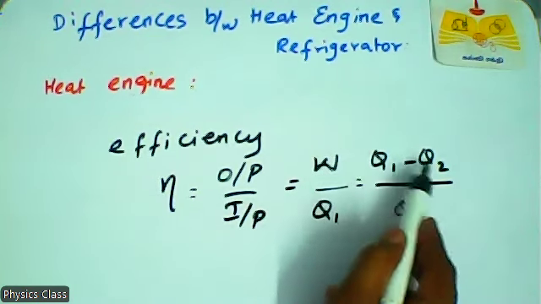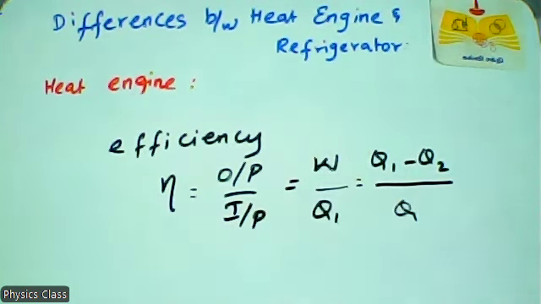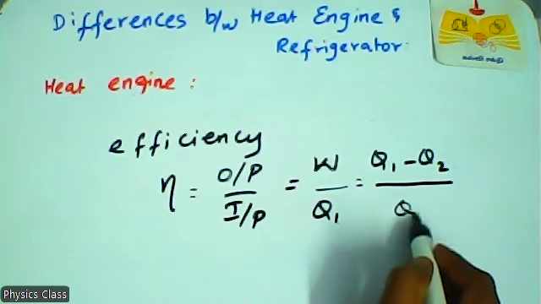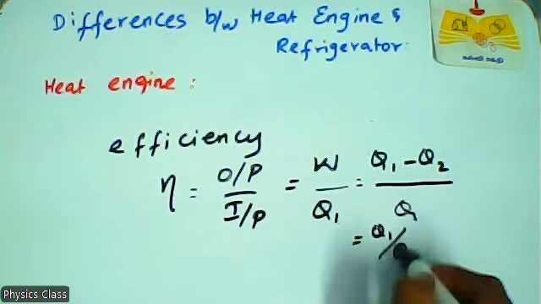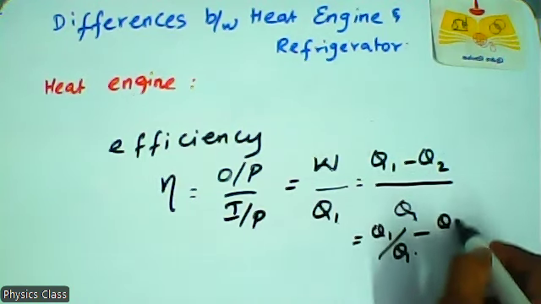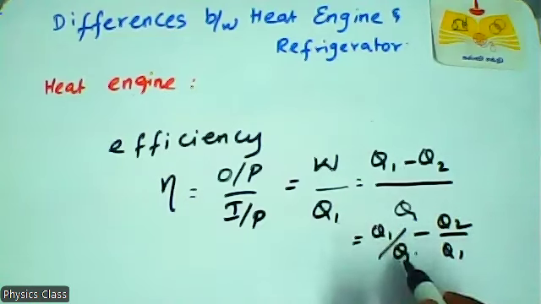So Q1 and Q2, which gives the work. So eta equals Q1 minus Q2 by Q1. Q1 is common to both terms, so it is Q1 by Q1 minus Q2 by Q1. Q1 by Q1 is 1, so we can cancel it.